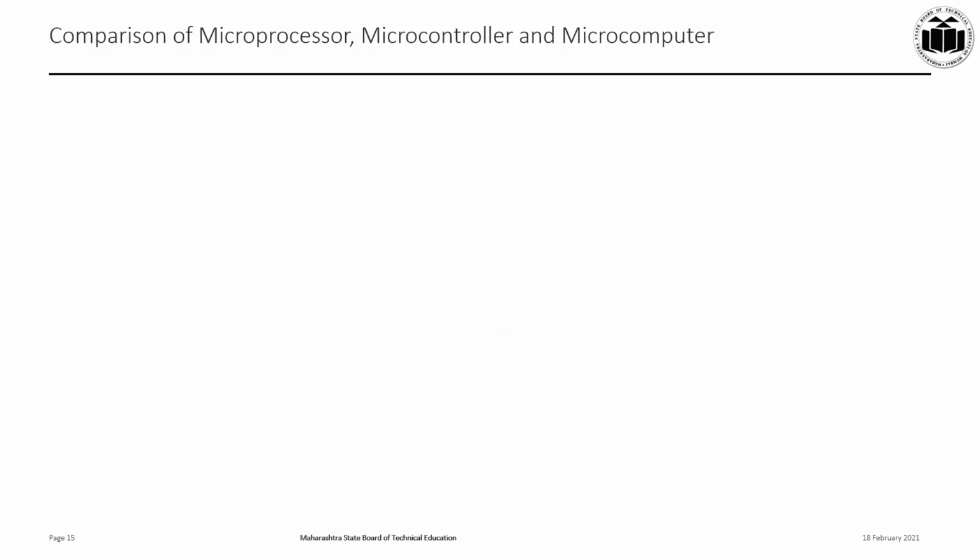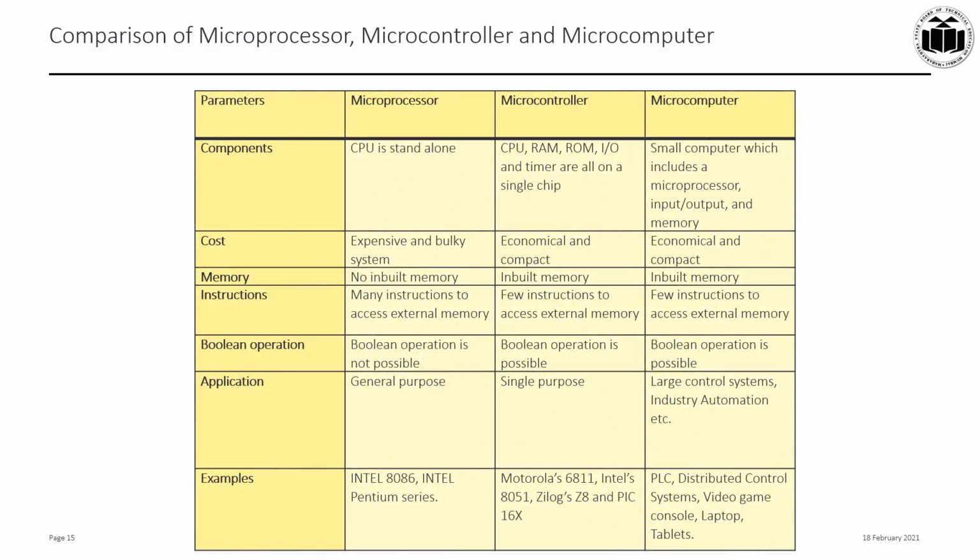Let's compare the microprocessor, microcontroller and microcomputer on various parameters. Microprocessor is a CPU which is standalone. It requires external circuitry like the RAM, ROM, IO ports, timers, etc. In case of a microcontroller, the CPU, RAM, ROM, IO and timer all are available on a single chip. Microcomputer is a small computer and it also includes the microprocessor, the input-output ports, memory all onto one single chip. Cost-wise, microprocessor becomes expensive and bulky, whereas the microcontroller is economical and compact, and so is the microcomputer.